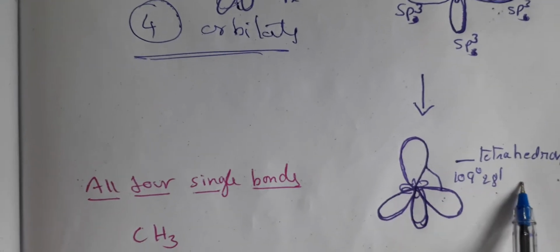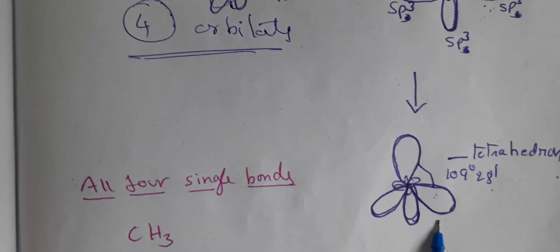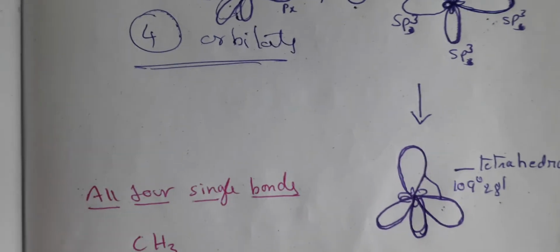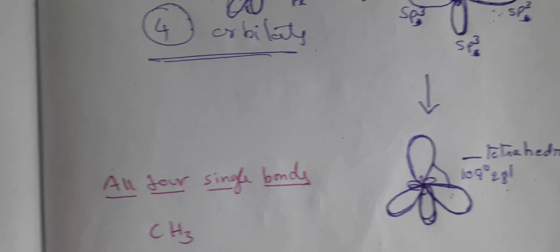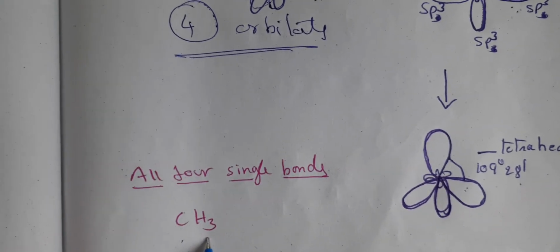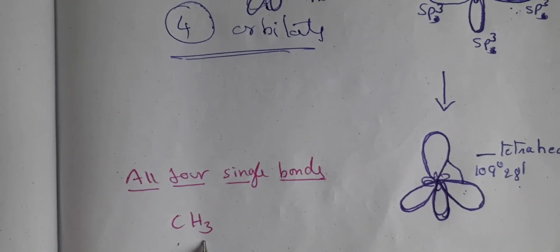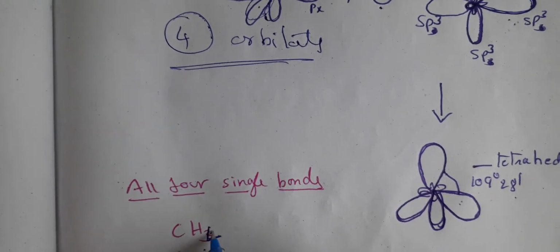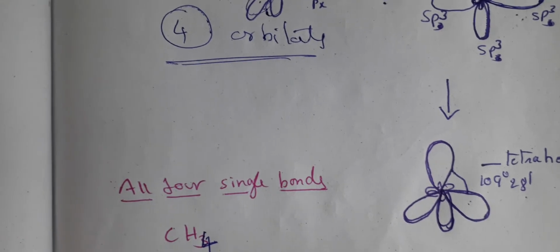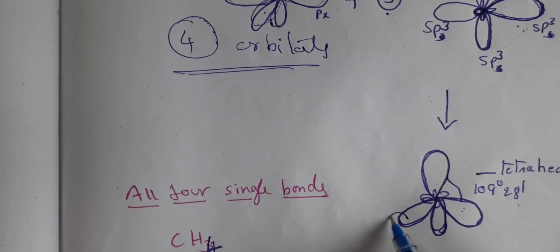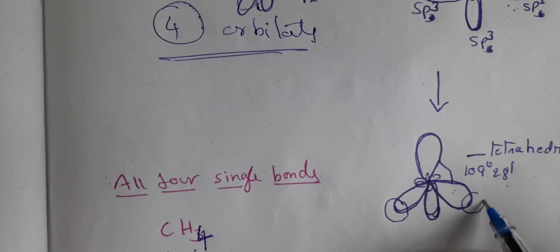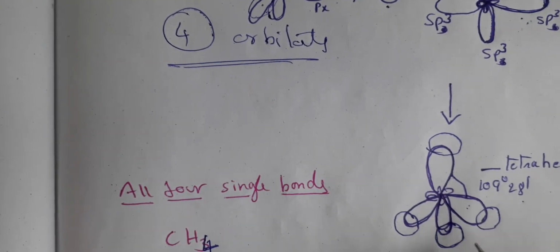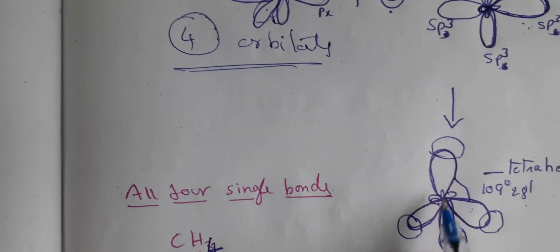So this is how sp3 hybridized orbitals will have a structure of tetrahedron. Now we can explain the methane structure. So one carbon and four hydrogens. Methane, CH4. So what happens here? Hydrogen has a spherical shape. So this is how all the hydrogens form bonds with each sp3 orbital.